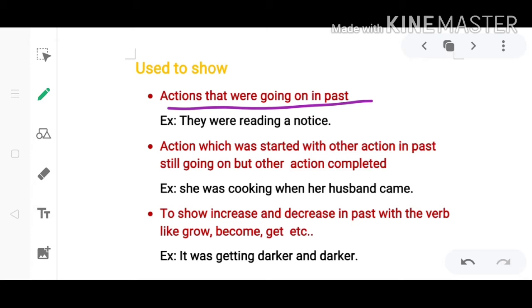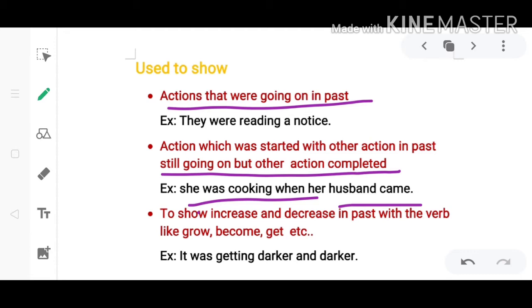Second, an action which started along with another action in the past is still going on, but the other action is completed. This is the special case which we discussed in the simple past tense video. This is the case when two actions were going on in the past, in which one action is completed and the other action was still going on. For example, she was cooking when her husband came. If we see the example, we can see that cooking was still continuing when the action of her husband's coming was completed. So with two actions, when one is completed and the other is going on, the action which is going on is represented using past continuous tense.